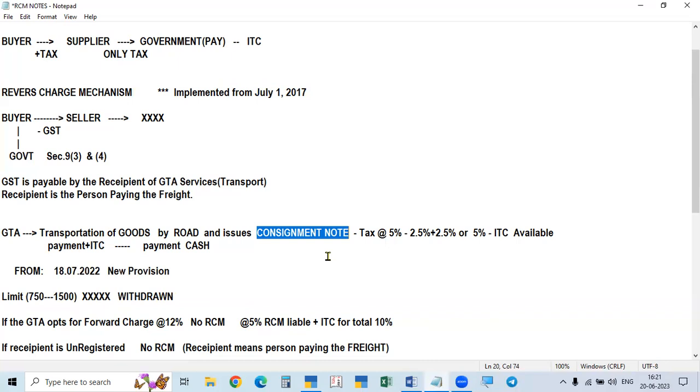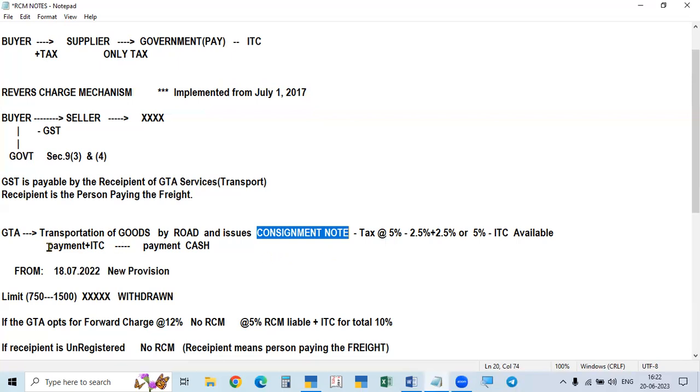We call it LR, lorry receipt. Ramdas Transport, Navata Transport, Kranti Transport, all these are goods transport agencies, because if you deliver goods to be sent to other places, they will give you a slip called LR, lorry receipt. That is called a consignment note. The technical word is consignment note. In our language we call it lorry receipt, LR, but the actual name is consignment note. In Hindi, it is called bilti, meaning consignment note.